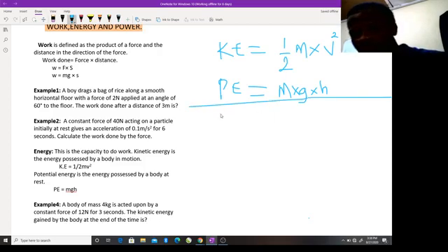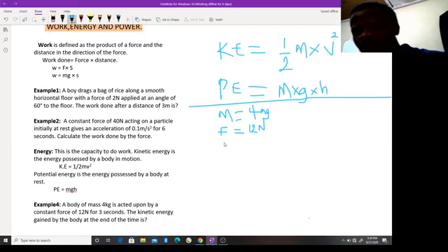The mass, m, is equal to 4 kg. It is acted upon by a constant force. This is F, a constant force of 12 newtons. This one is mg.